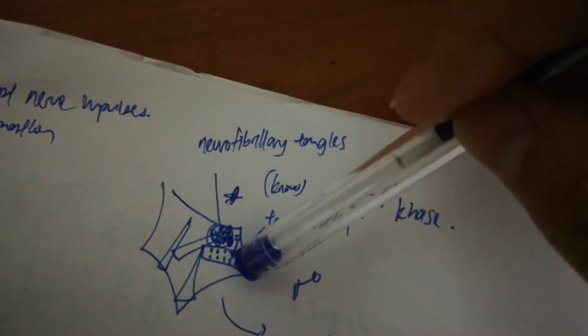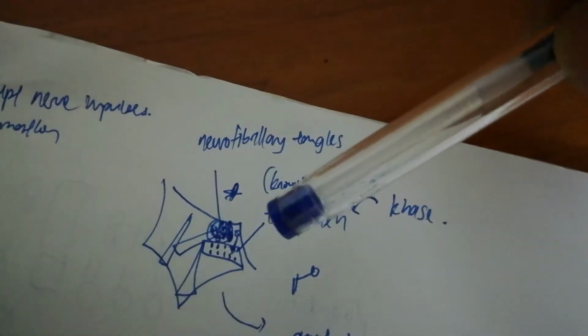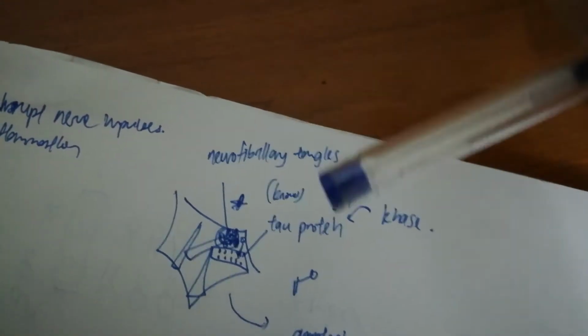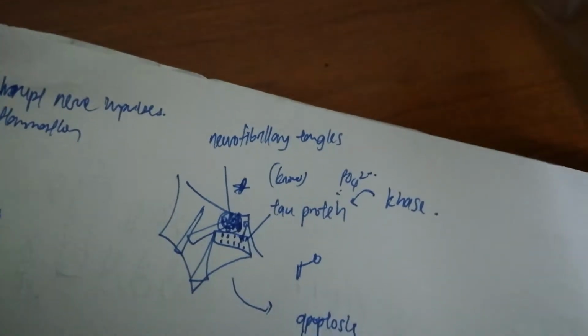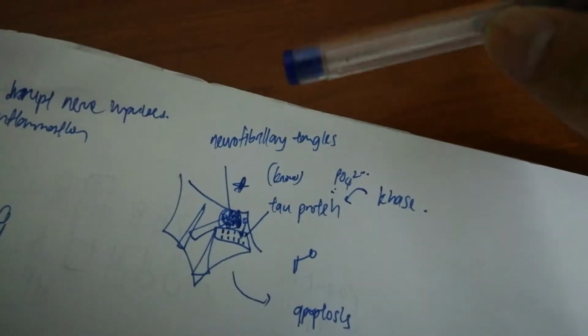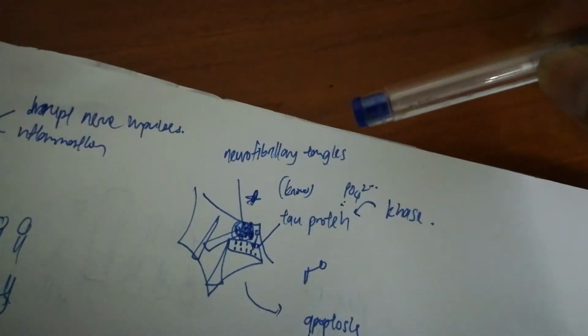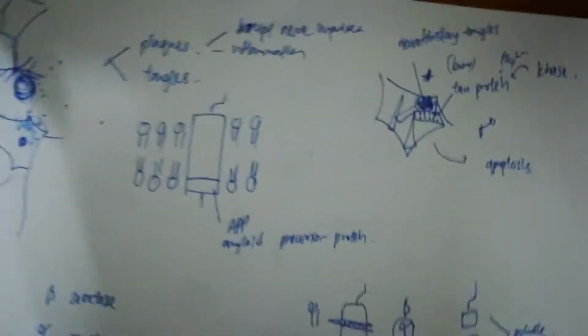So when the nerve dies, that means there is no nerve to conduct the impulses, no relay of information. That means the memory cannot be stored, especially in the hippocampus as well as the cerebral cortex, because neurofibrillary tangles are commonly found in this region.